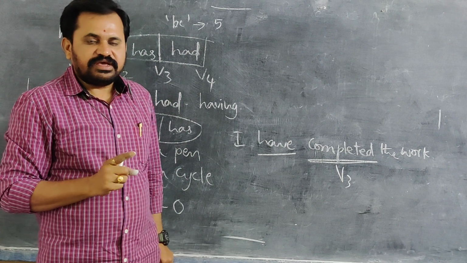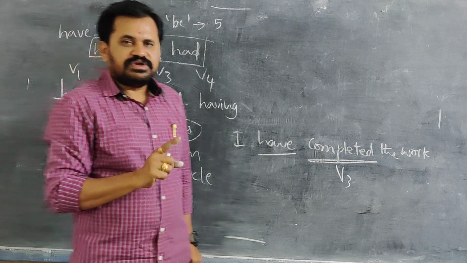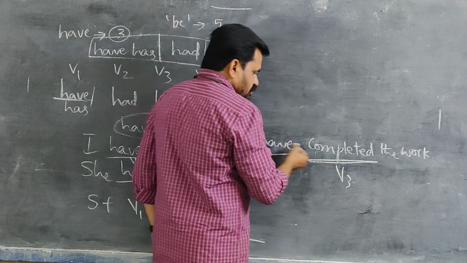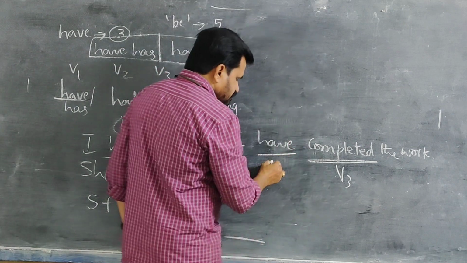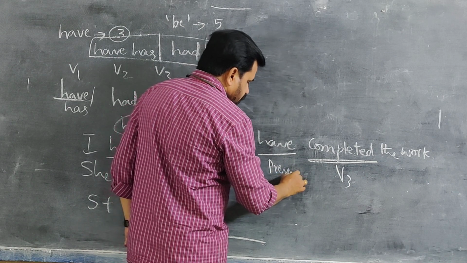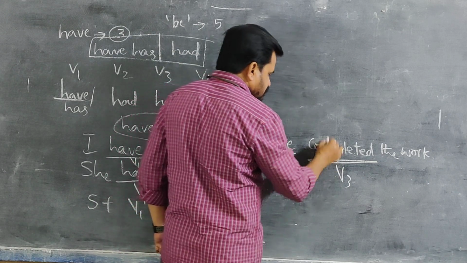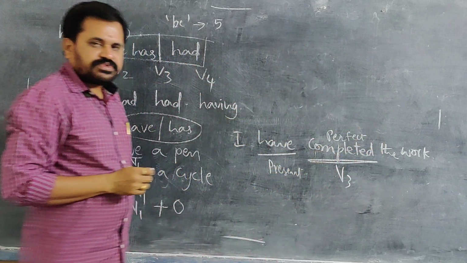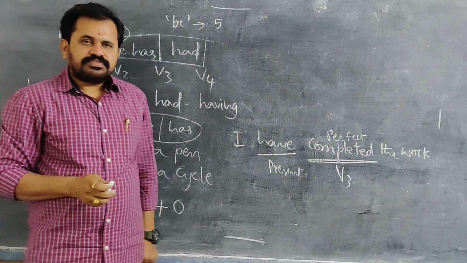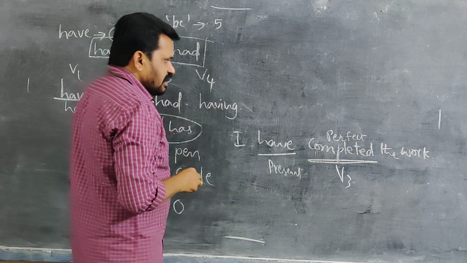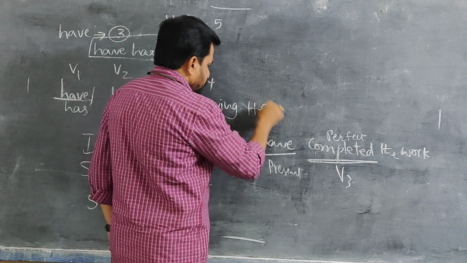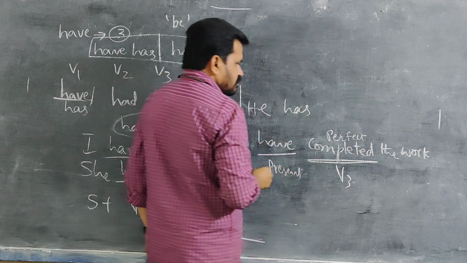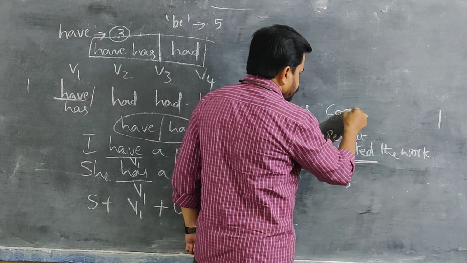Only V3 they take. V1 doesn't come, V2 doesn't come, V4 also doesn't come. So whenever after have we use V3, this comes under present tense. Whenever we use V3 after this, it becomes perfect. So present perfect tense it becomes. Even regarding has also: He has cooked the food.